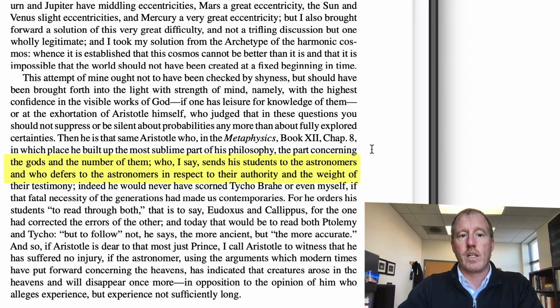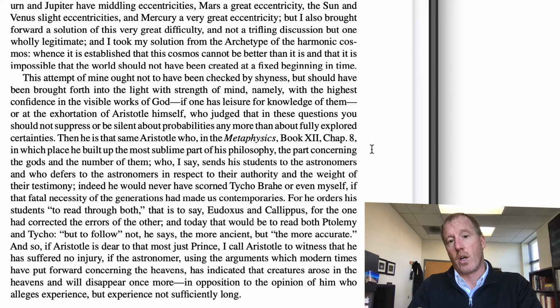Okay, so in other words, he tells his students that they should read widely, read the works of even astronomers with whom they might disagree, and to follow, said Aristotle, not the most ancient opinions, but the most correct or the most accurate opinions. So Aristotle had an eye to his students studying a lot of different works and assessing them, and judging them not based on, you might say, authority or ancientness, but rather accepting them based on whether or not they're accurate. And so Kepler too is saying the same thing.